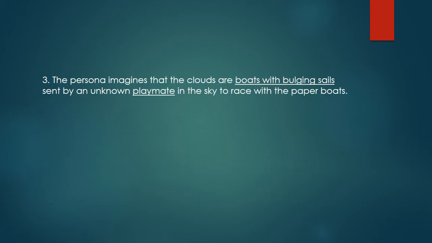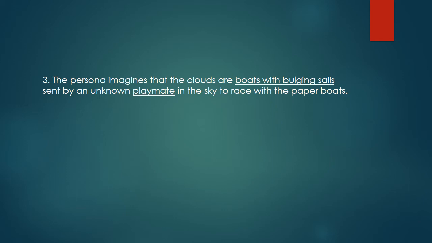Clear? Now come to C part, third. The persona imagines that the clouds are dash sent by an unknown dash in the sky to race with the paper boats.